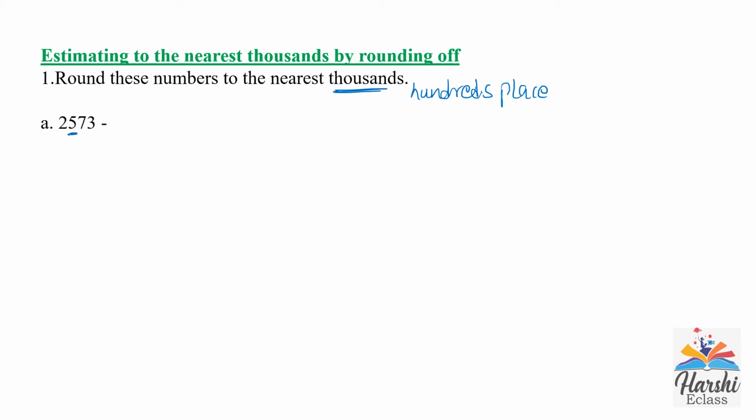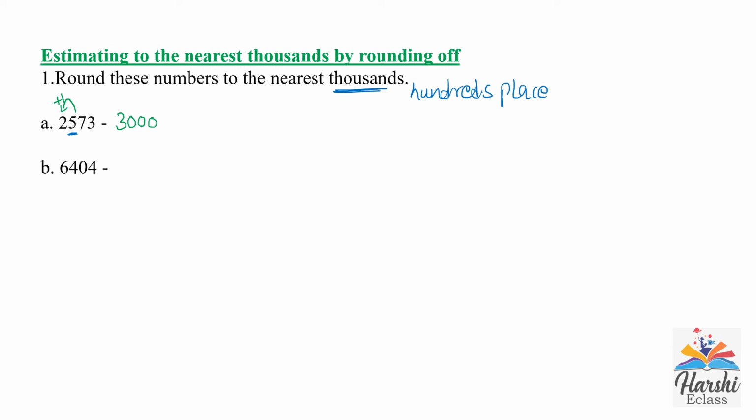In the hundreds place there is 5, which is a strong number. Then what will happen? Its thousands place will change, right? We will add 1 to its thousands place. Now it becomes 3. After rounding off to the nearest thousand, we will put zeros in the hundreds, tens and ones place. So 2573 rounded off to its nearest thousand will become 3000.